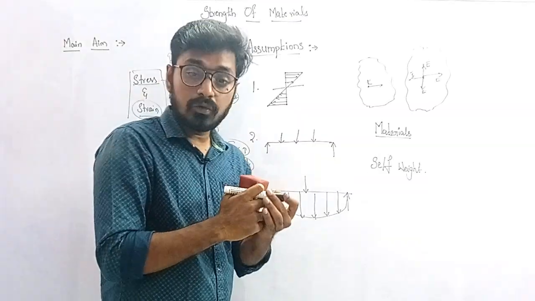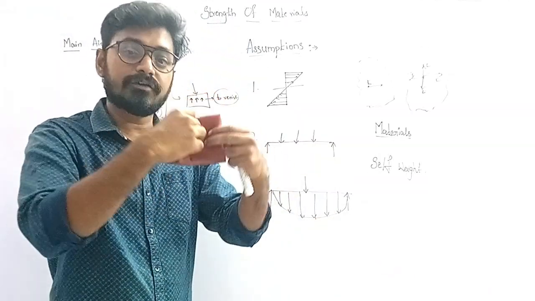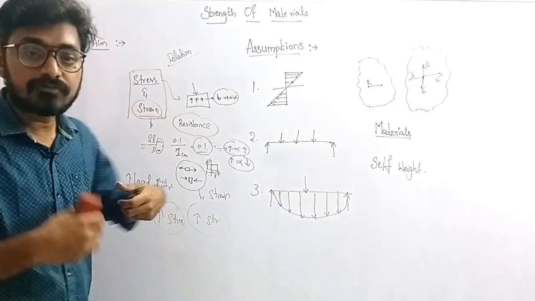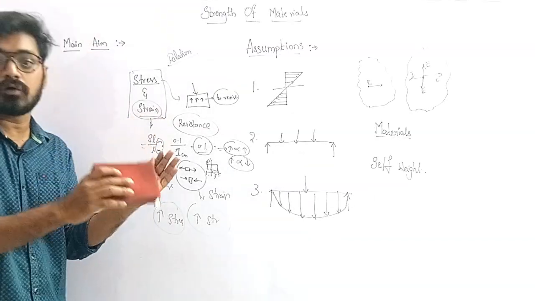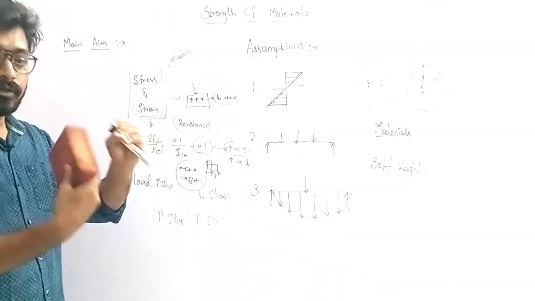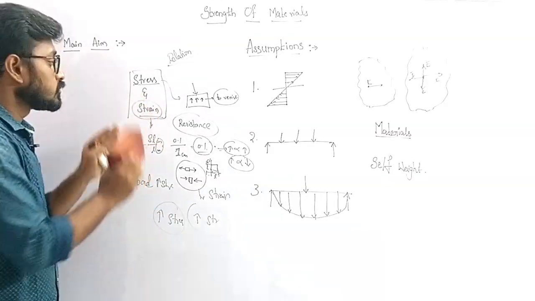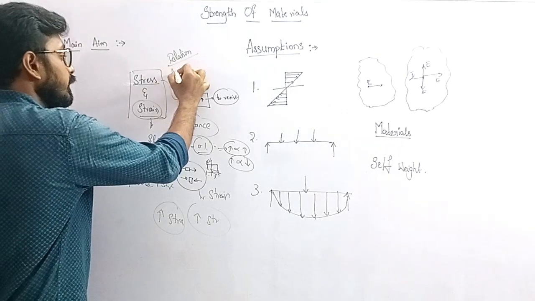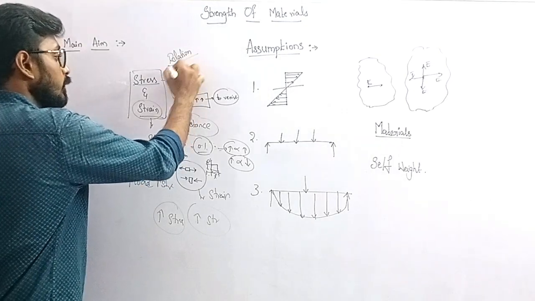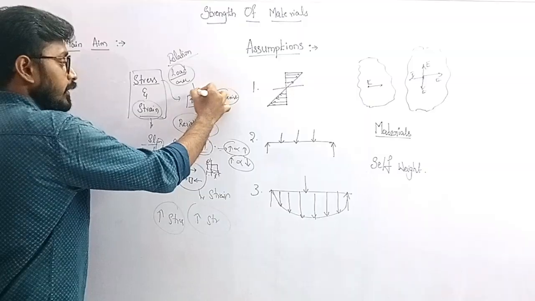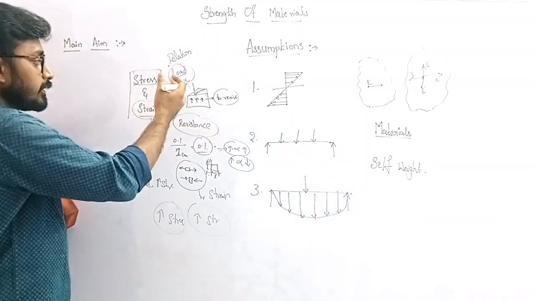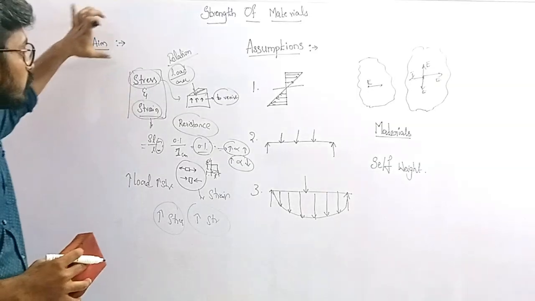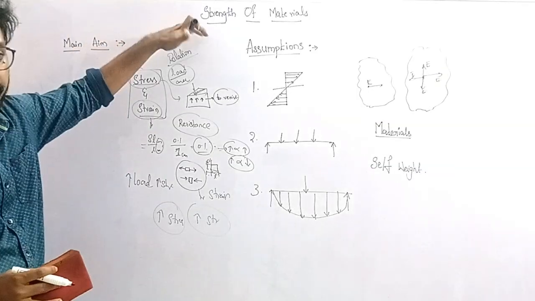How the load makes the body deflect or deform, expand or contract, and what type of strain it is creating. Strain is nothing but the expansion or contraction of a body. For the time being, you should understand it like this. So what is the stress? Stress is nothing but the resistance offered by the body. It is nothing but load by area. This is the load, this is the area. So how much load is acting, and on how much area. How the stress and strain relationship varies is the main thing we are considering. This is the main aim of studying the strength of materials.